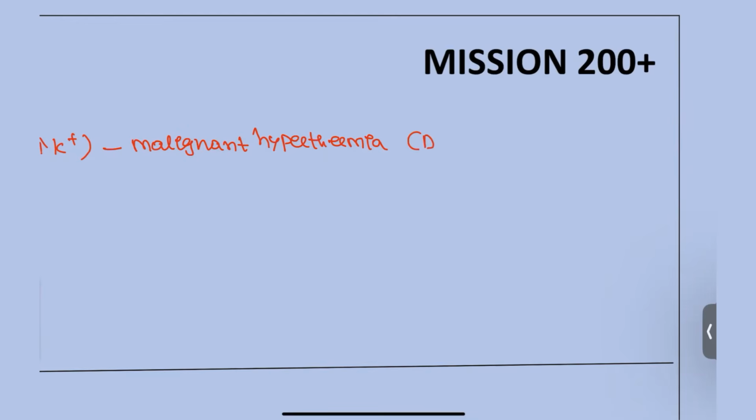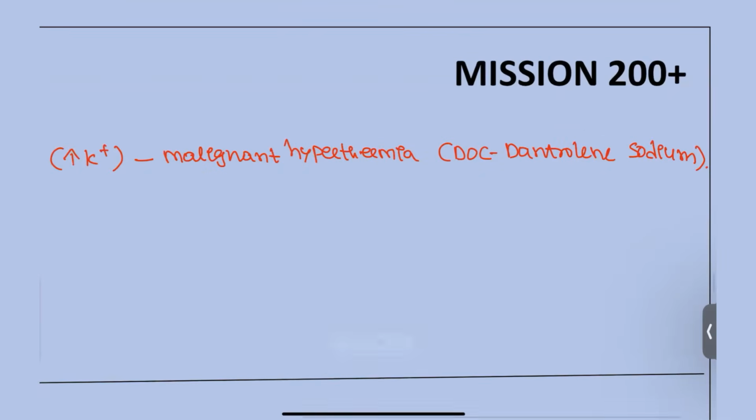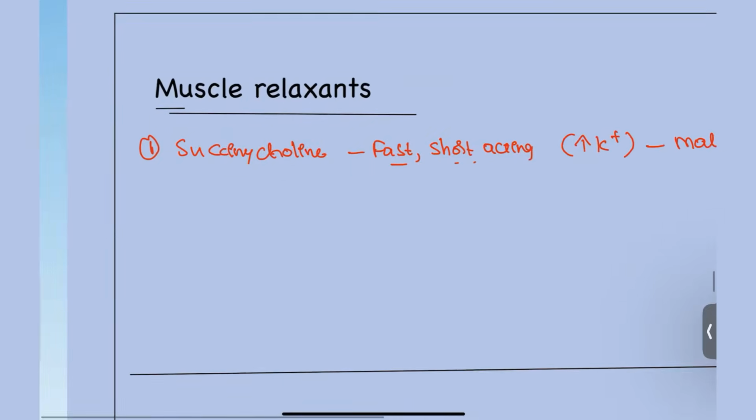What is the drug of choice for this patient? Dantrolene sodium should be given. This is malignant hyperthermia. Next, is malignant hyperthermia only associated with patients taking succinylcholine? No, it is also associated with patients who take inhalation agents.